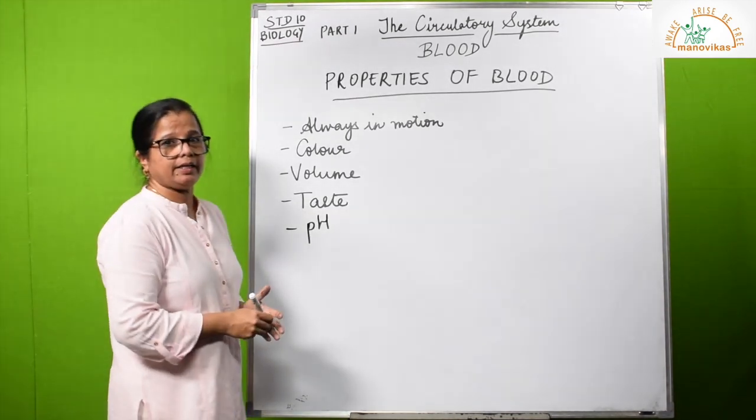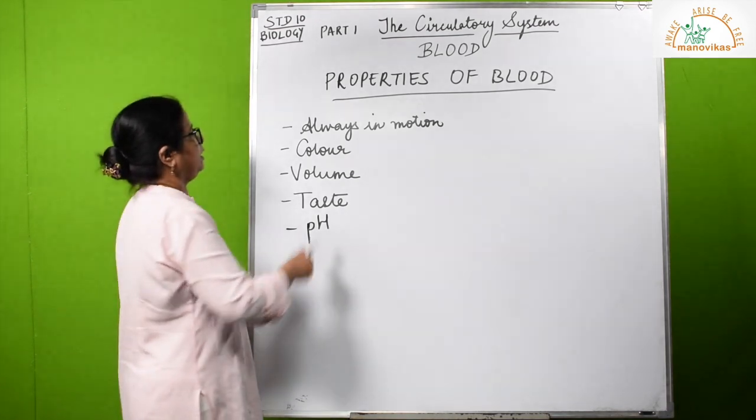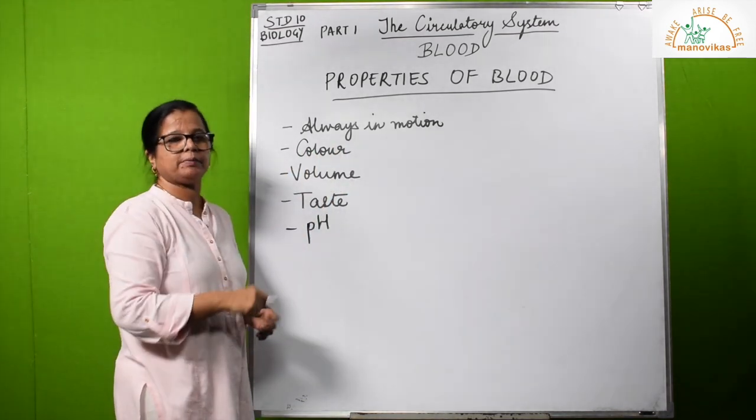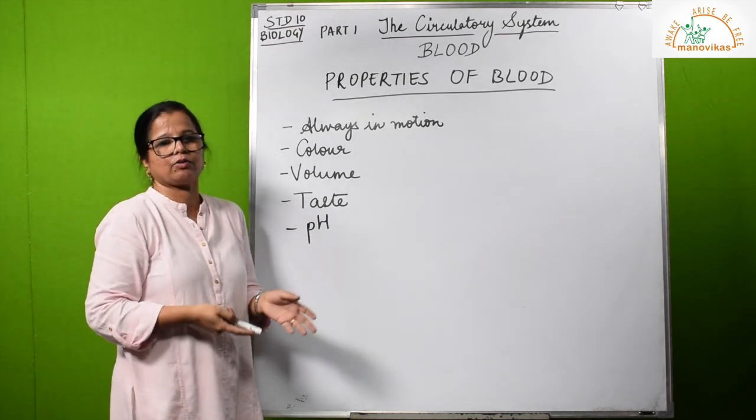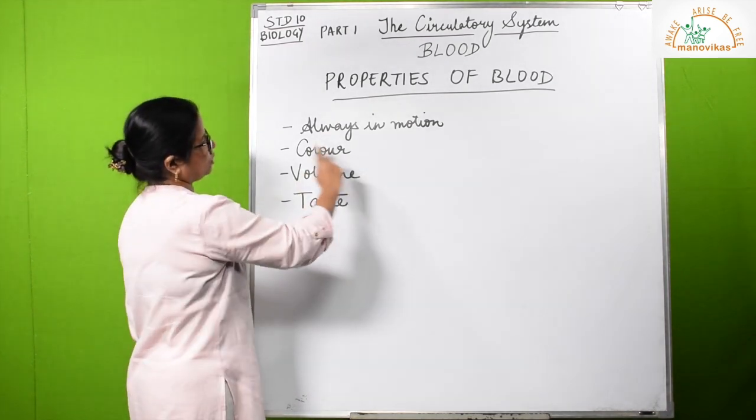Let us now study the properties of blood. A few are listed down here for you. Always in motion. I have put this as the first point here. Always in motion. That means blood is always circulating. Imagine a state where the blood circulation stops. Maybe the organism would be dead also. So always in motion, always moving.